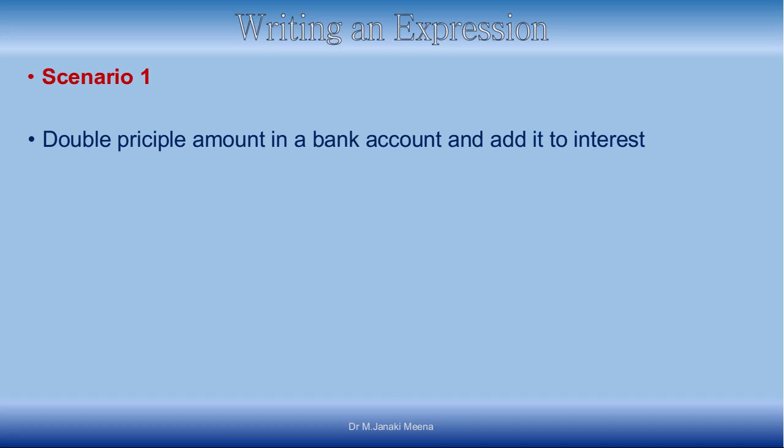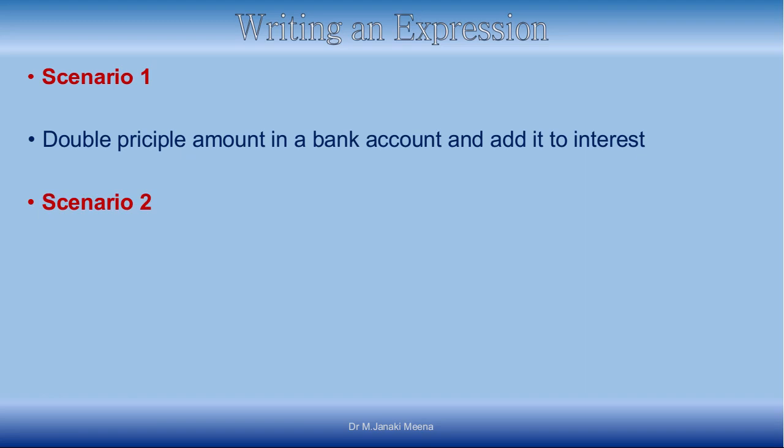So what you can understand from this sentence is there is a bank account which has a principal and which has an interest, right? And you have been asked to double the principal amount, whatever is given in that particular account, and add it to the interest. This is scenario number 1.